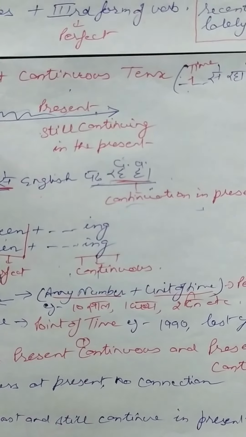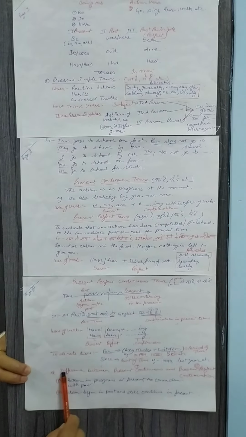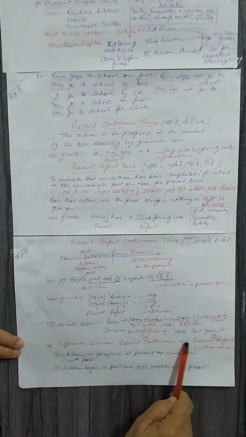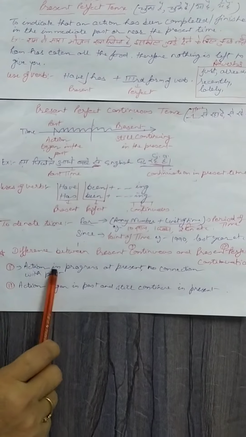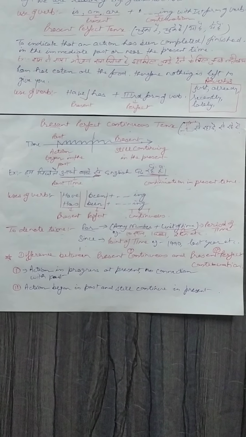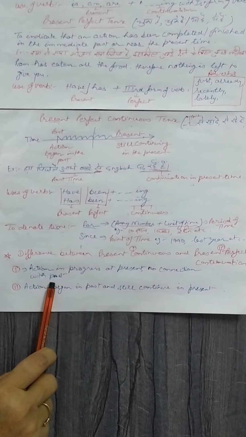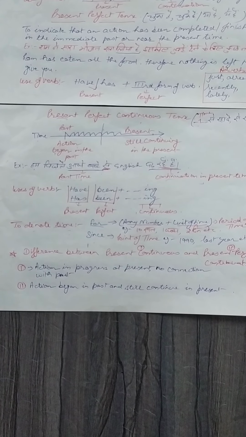अब now I have made this picture clear, but again I want to just sum up the difference between present continuous and present perfect continuous tense. Because most of the time in examination you find sentences in which you have to fill the correct form of verb, and in these two tenses you make errors.